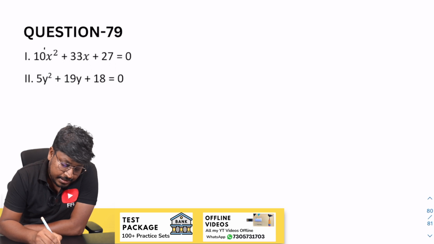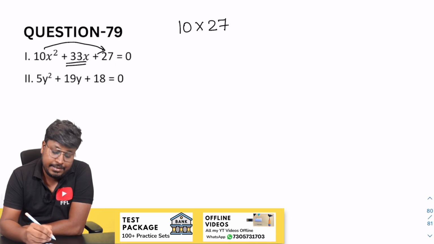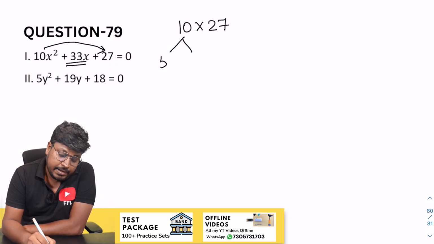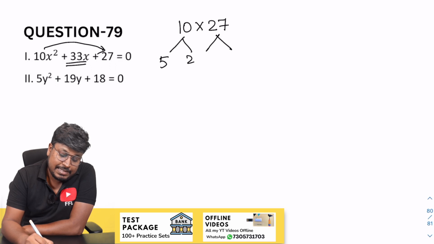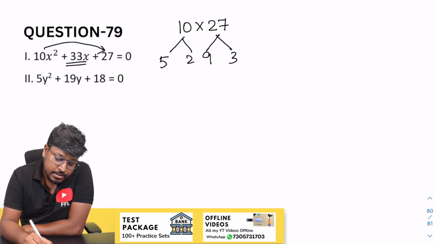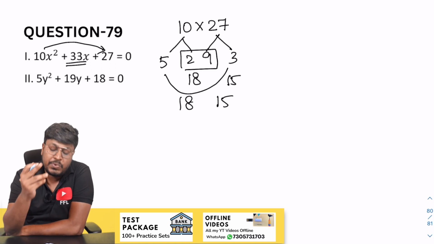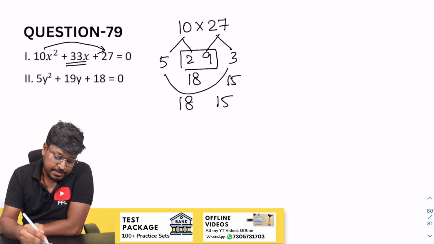Yes, question number 79. So 10 into 27, and our target is to get 33. 10 can be written as 5 into 2, and 27 will be 9 into 3. So our target: 9 2s are 18, 5 3s are 15. So 18 and 15, when you add 18 and 15, the resultant will be 33.